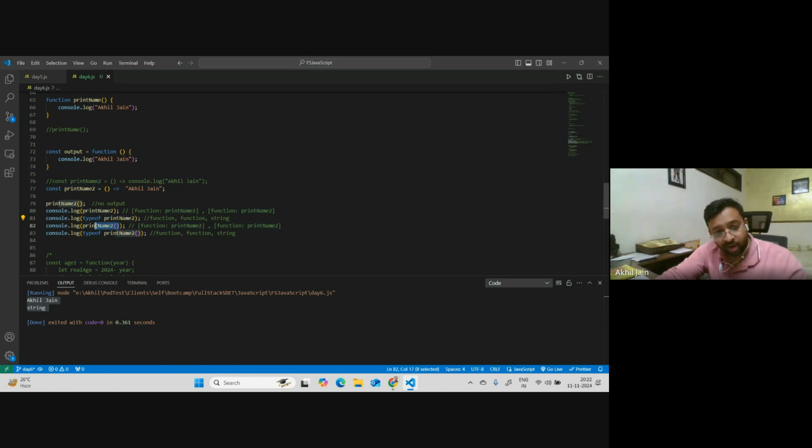But once you evaluate it by calling it, by using the parentheses, the braces, it will attain a value. I mean, you are not changing print name to. Try to understand. You are evaluating the print. You're calling the print name to method, and whatever would be the output, you're just printing it. It does not mean that print name to has changed. Print name to is still a function. So let's run this.